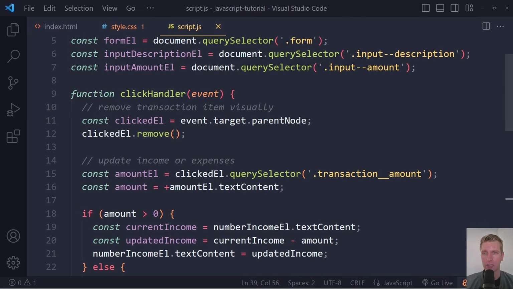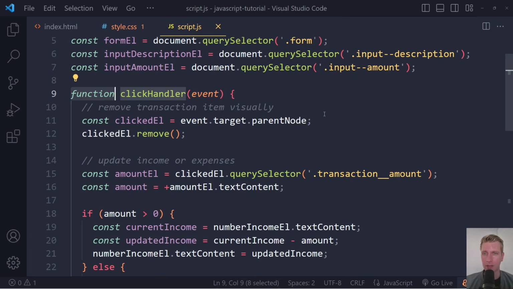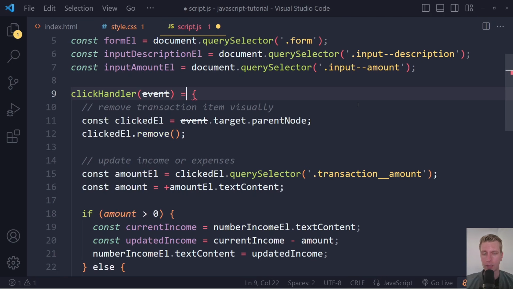And it knows, oh yeah, that's this function, right? Because we have given this a name now. This is a function declaration. And if we would write this as an arrow function, we can remove the function keyword. We will keep the parameter, and then we have this the fat arrow, right? Now with arrow functions, you do have to use a variable syntax here, right?